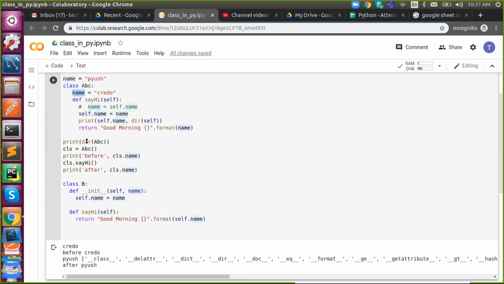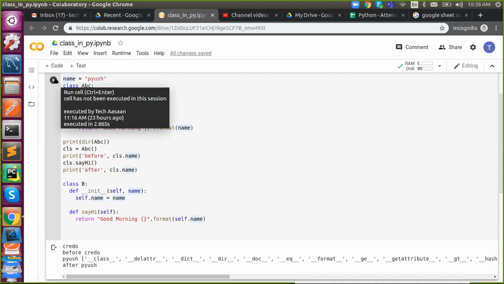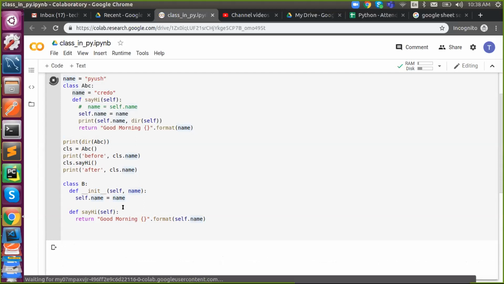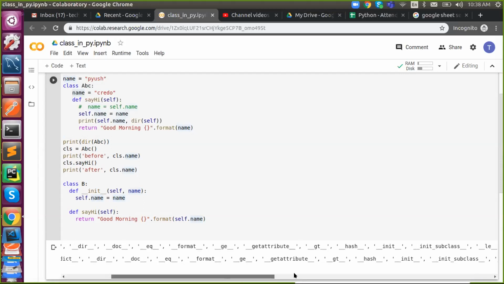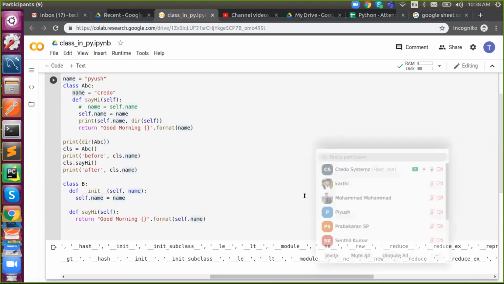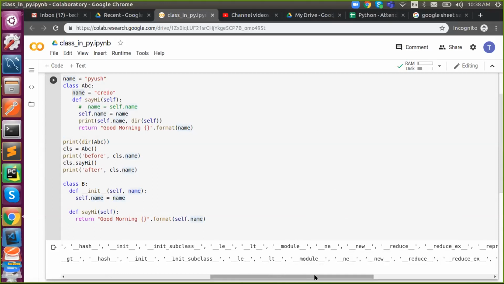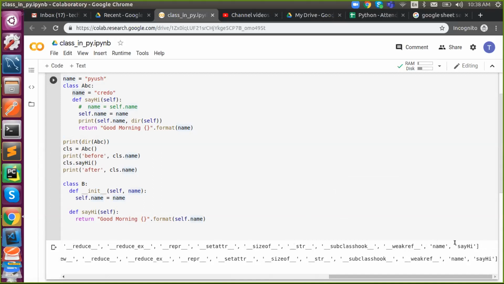Now in dir, I will get the certain class properties along with my user defined attributes. So two user defined properties, and those are name and say hi. Got it? So I got two user defined properties, that is name and say hi.